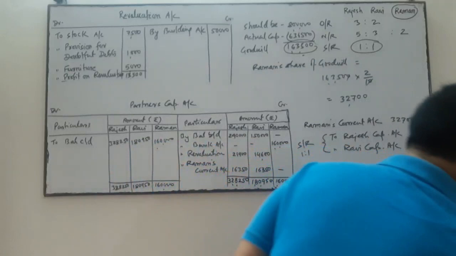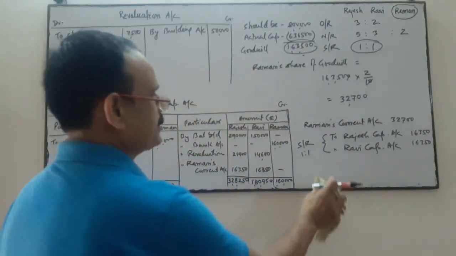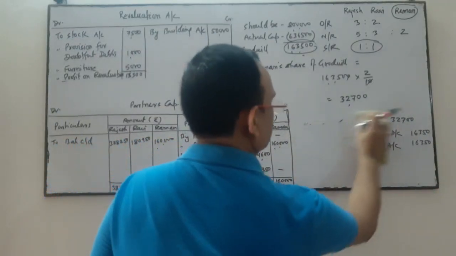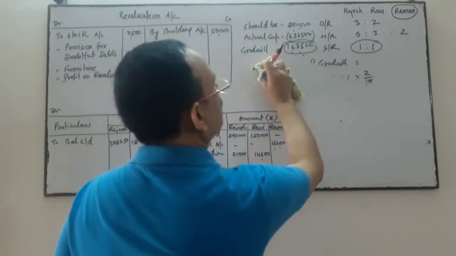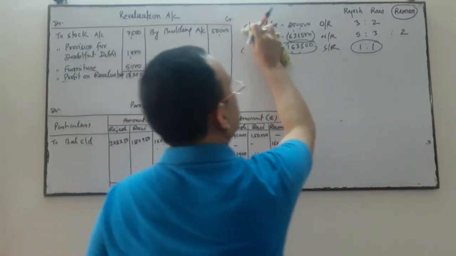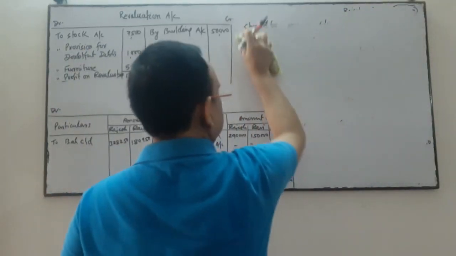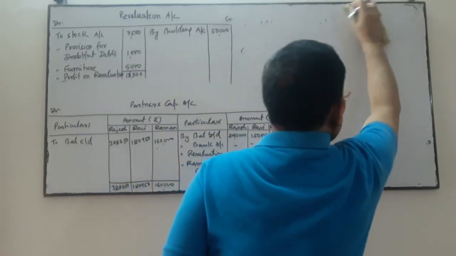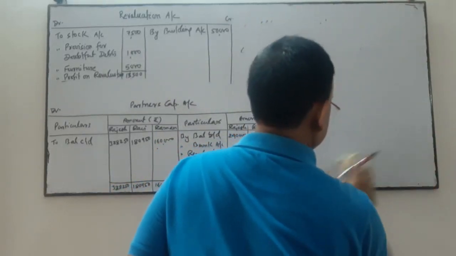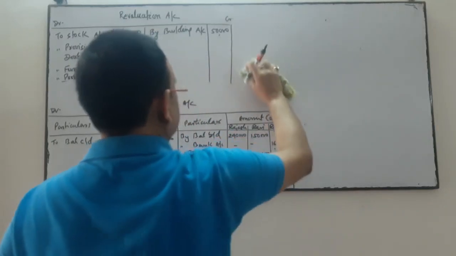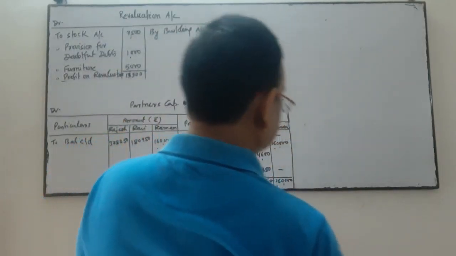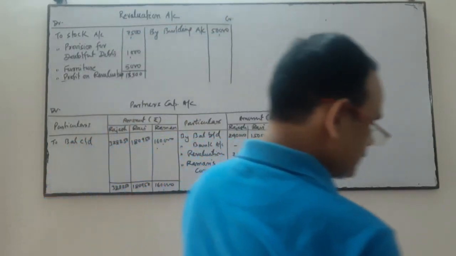Now thereafter we will prepare the balance sheet. So I am going to raise this one. Now we will prepare the balance sheet thereafter. I am drawing the format of a balance sheet.